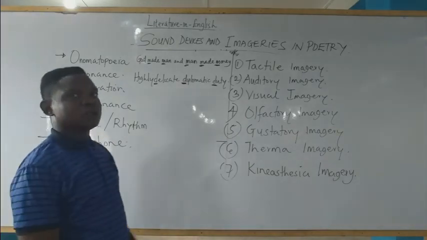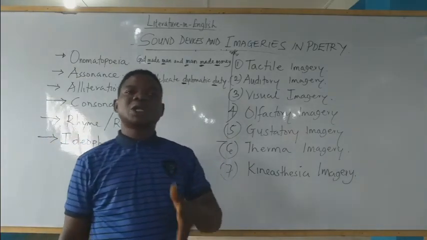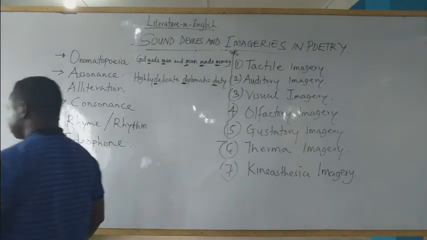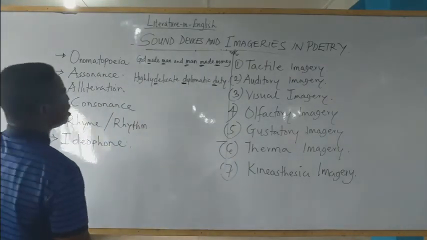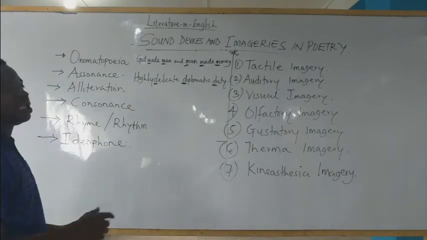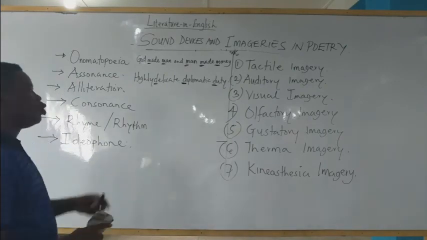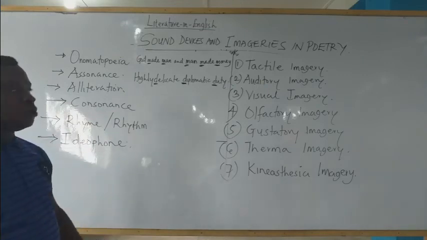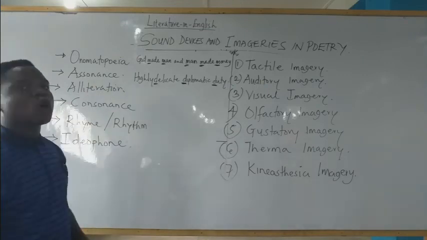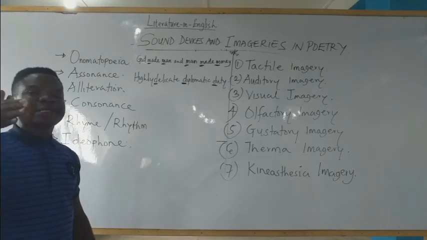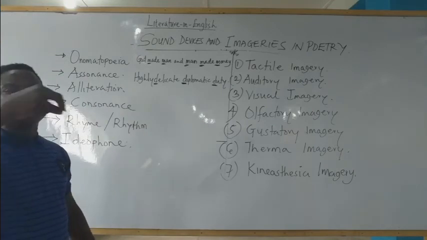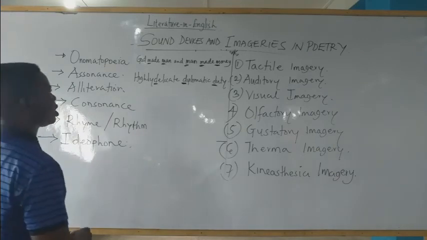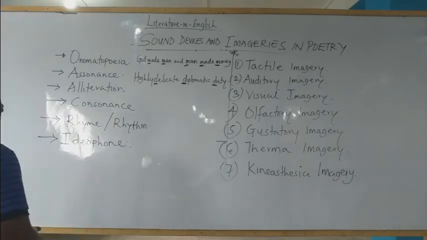Consonance is when you have repeated consonant sound at the middle of each word, not necessarily at the beginning. While in alliteration you repeat the same consonant sound at the beginning of each word, in consonance you repeat similar consonant sounds at the middle of each word.